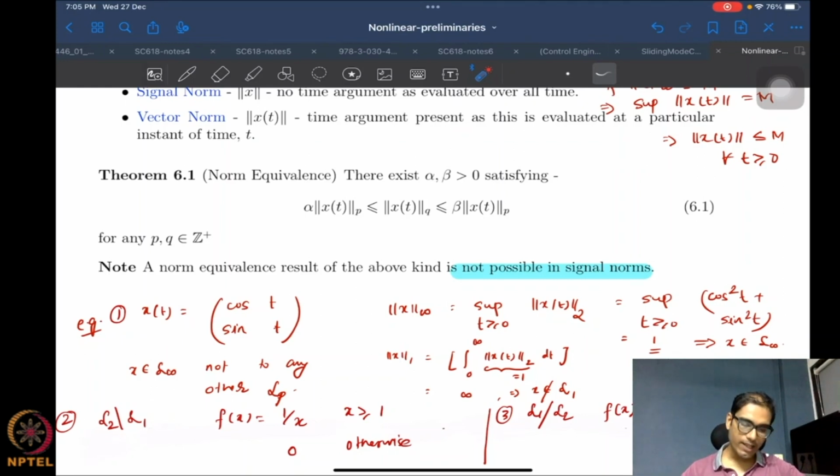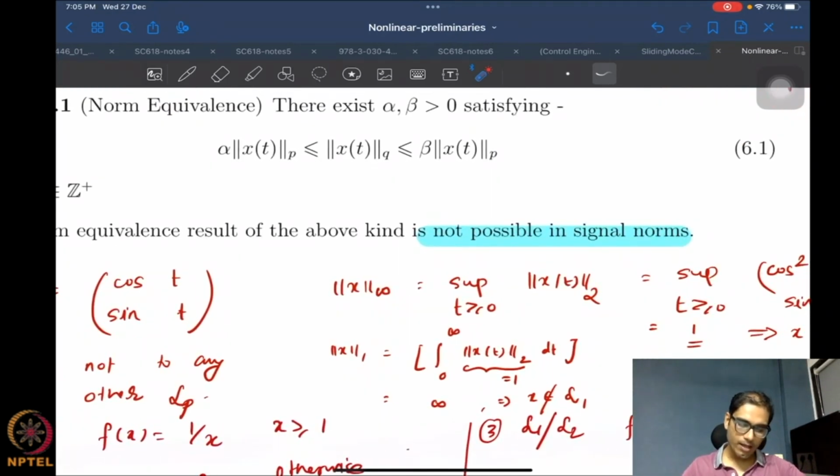Now let's evaluate the 1 norm, or ‖x‖_1. How will it look? In this case, instead of taking the supremum, you're just integrating from 0 to infinity, and the integrand is still 1 because nothing has changed. I've still taken the 2 vector norm, I'm choosing to be consistent. Therefore the 2 vector norm still evaluates to 1. However, now if I integrate this 1 from 0 to infinity, then I get infinity.